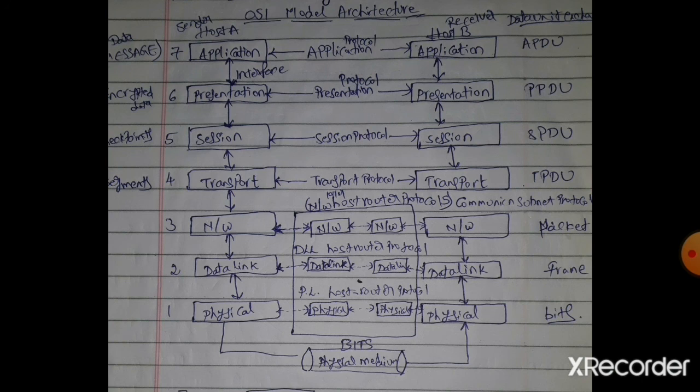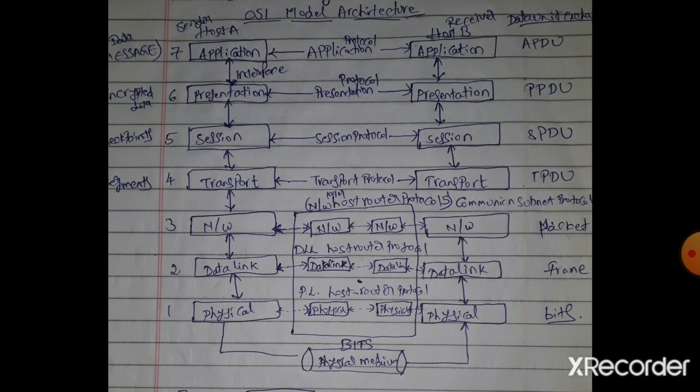The receiver receives the other format and decrypts the data, changing the received data back to the original form, and the receiver takes the original data. That is encryption and decryption. This is for network security. During transmission, the data has to be sent in a secure way, and that is also the responsibility of the presentation layer.